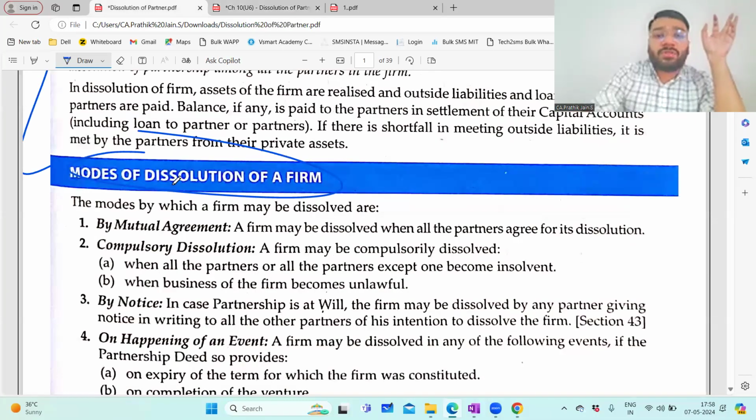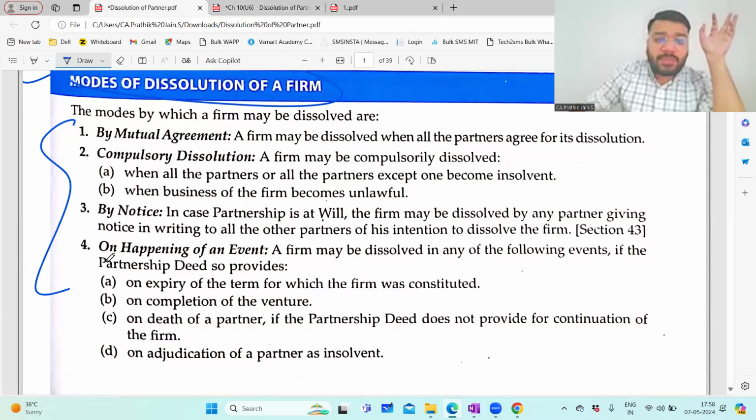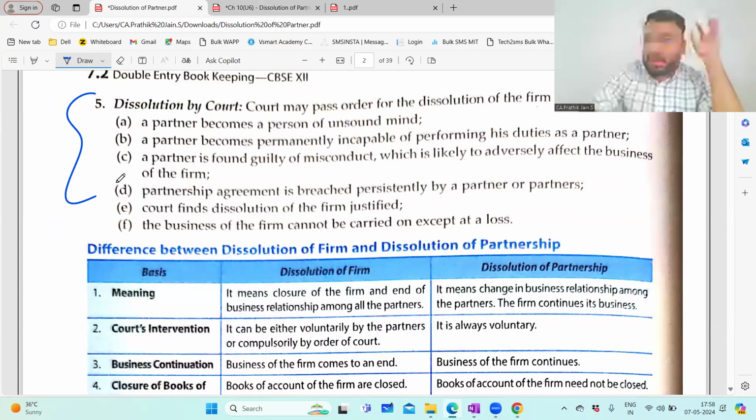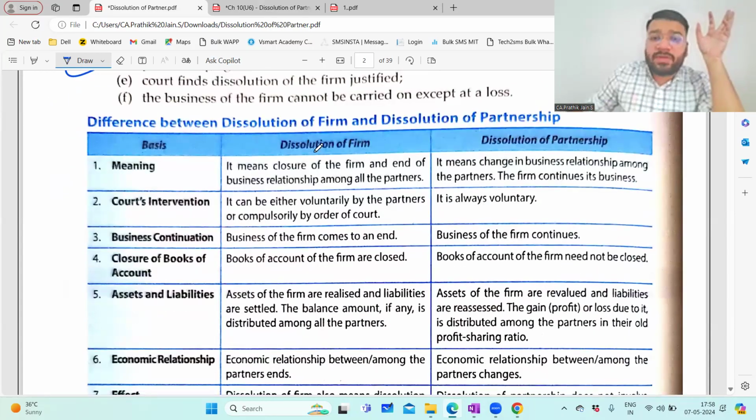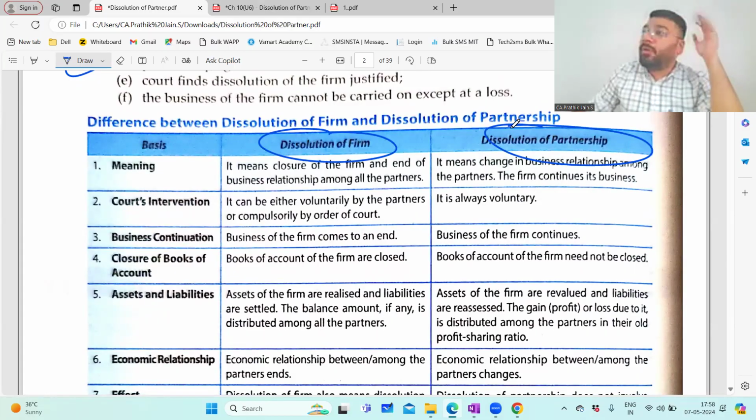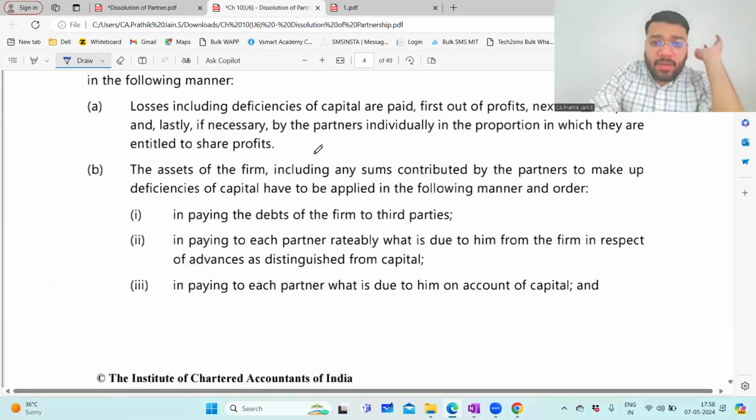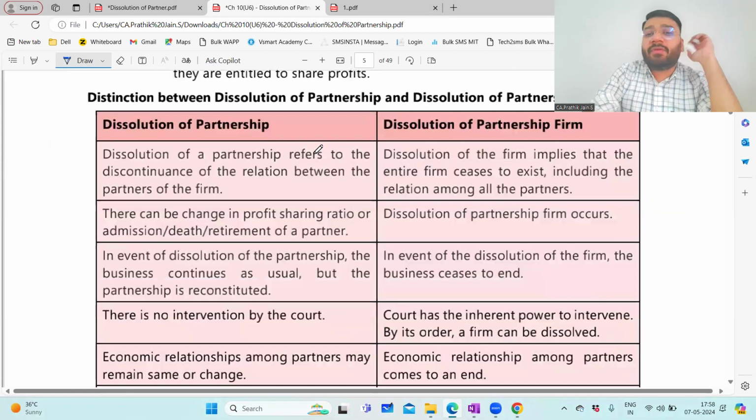So what are the modes of dissolution? This point is also covered, plus dissolution by court also is covered. And also in that video, I've discussed elaborately what is the difference between dissolution of firm and dissolution of partnership. The same point is there in the ICAI book also. So I want all of you to go through this and let me know if you have any difficulties.